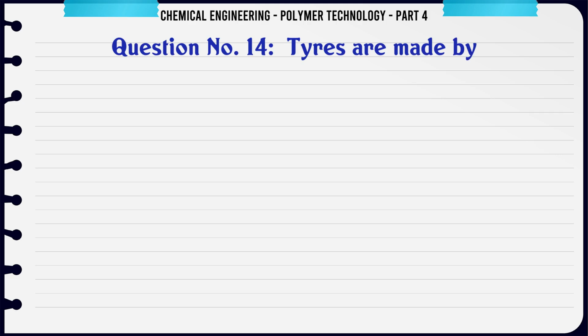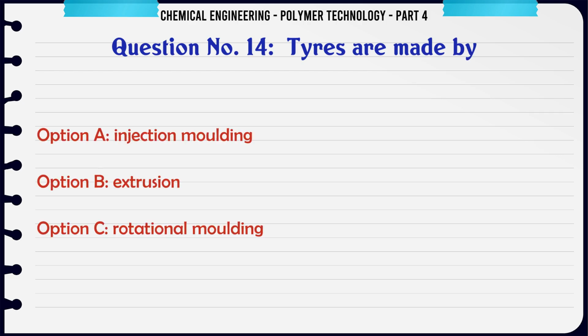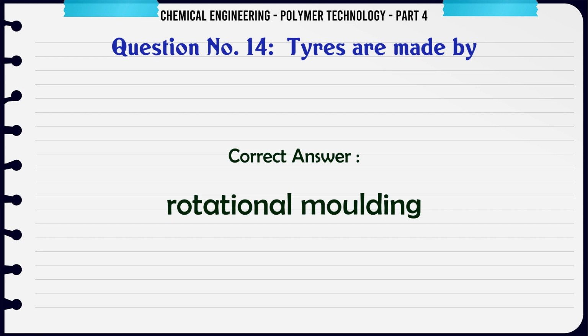Tires are made by A. Injection molding, B. Extrusion, C. Rotational molding, D. Compression molding. The correct answer is rotational molding.